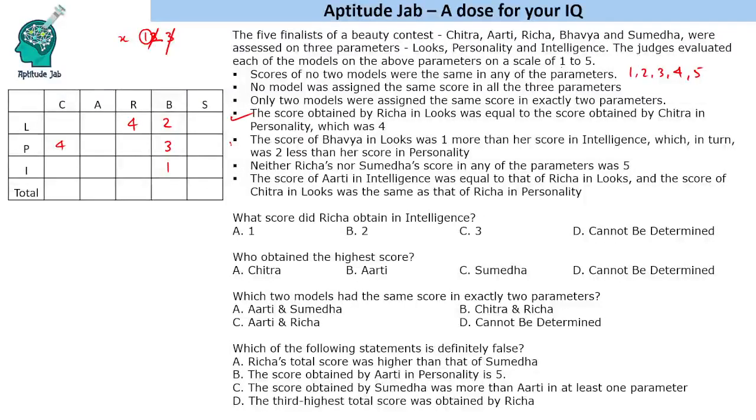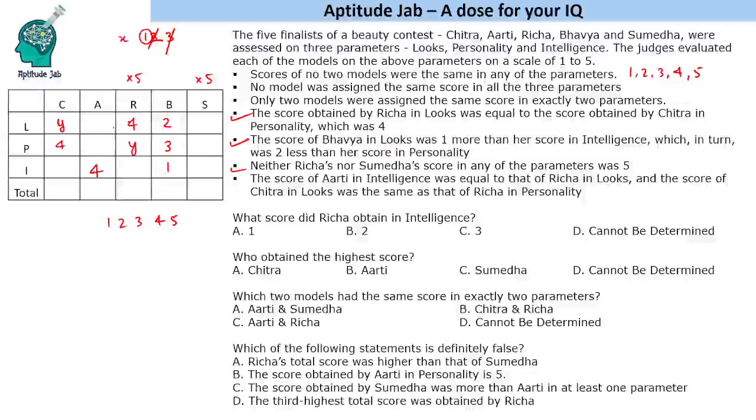Next statement. Neither Richa nor Sumita scored 5 in any of the parameters. So Richa and Sumita cannot have a score of 5 in any of the parameters. The score of Aarti in intelligence was equal to that of Richa in looks, so that number is 4. And the score of Chitra in looks was the same as that of Richa in personality. Let us say that this score is Y. So let us find the possible values of Y.